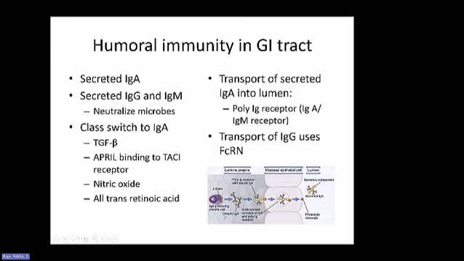So the IgA may be a dimer, right? Typically, a dimer has two molecules of IgA attached to each other by the joining chain, and that joining chain then binds to the poly-Ig receptor that can transport it across the mucosal epithelial cell. So then it's secreted into the lumen.